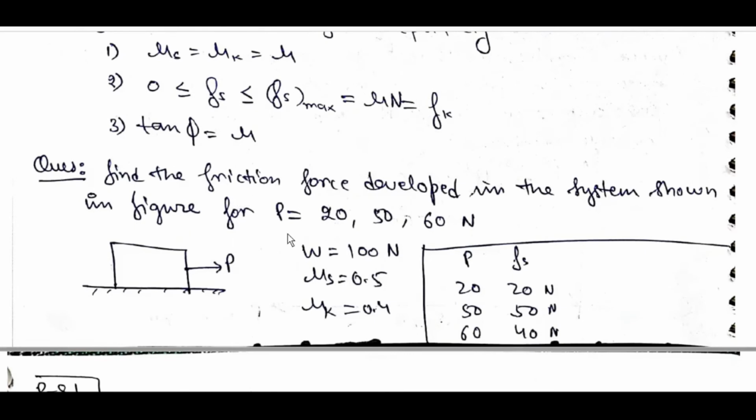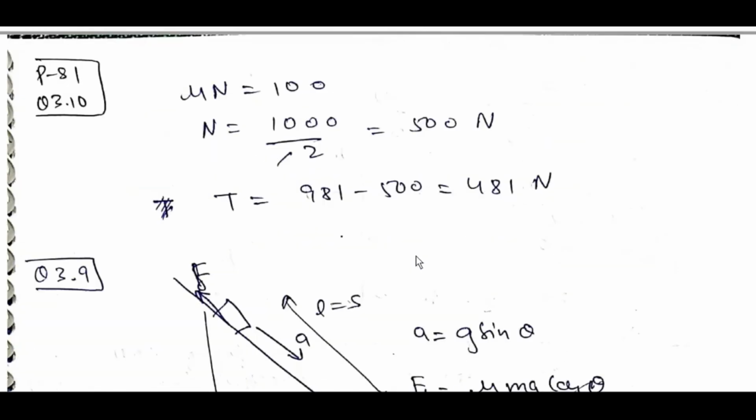Find the friction force for applied forces 20, 50, 60. mu_s is equal to 0.5, mu_k is equal to 0.4, weight 100 newton. f_s max is 50 newton. So the frictional force till 20 and 50 is 20 and 50. Now after that, at 60, it is 40.